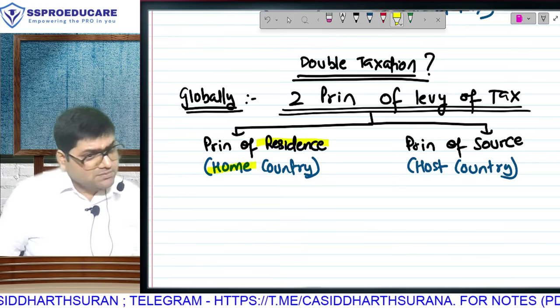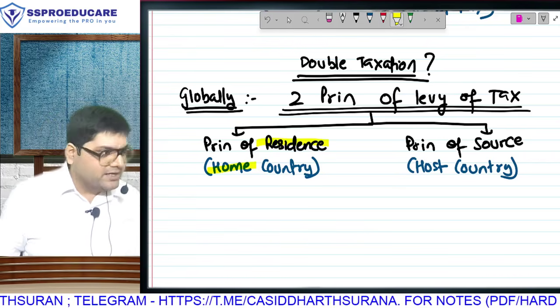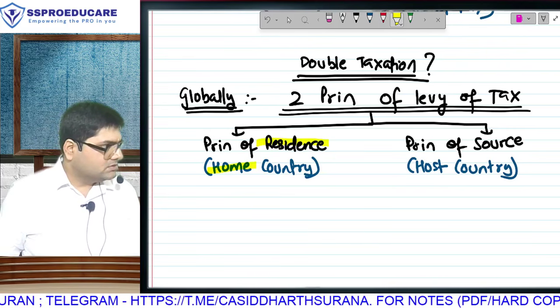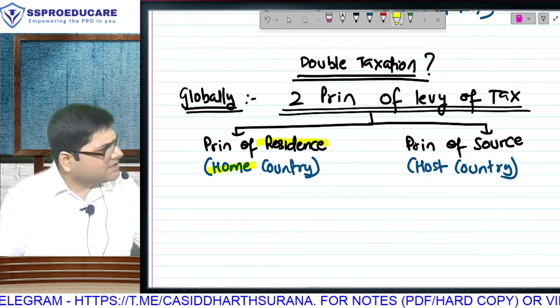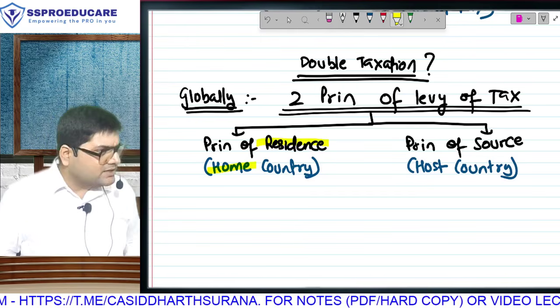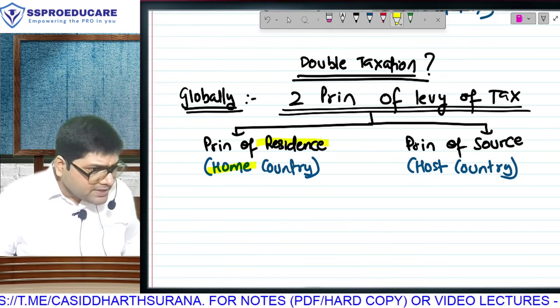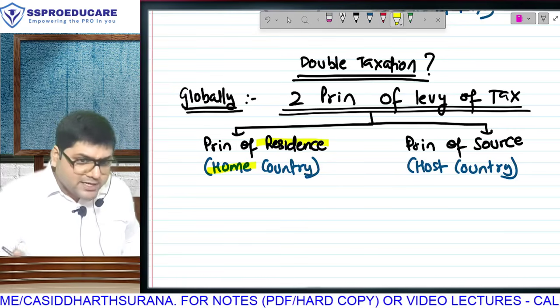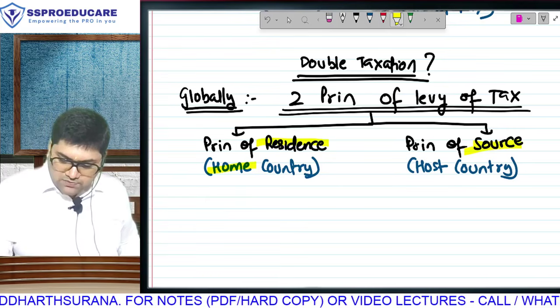At the same time, in the same chapter, you were also taught if you are a non-resident under Indian tax law. Possible hai? We are talking in Indian context right now. किसी भी country में you can apply this concept. If you are a non-resident, do you still pay tax in that country? Non-resident. Do you still pay tax? On what? At least the income that you have earned in that country. That is called principle of source.